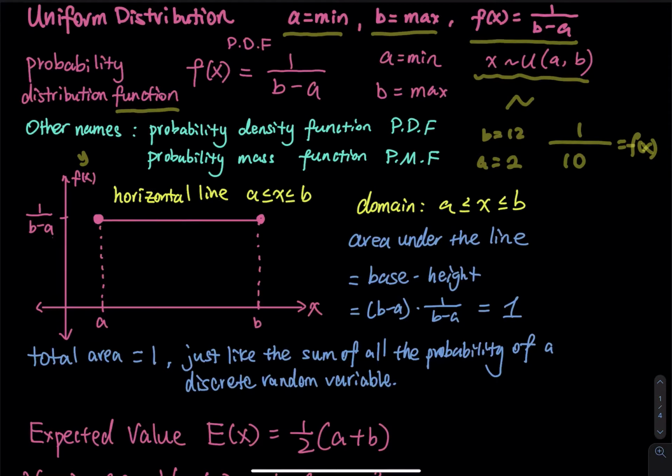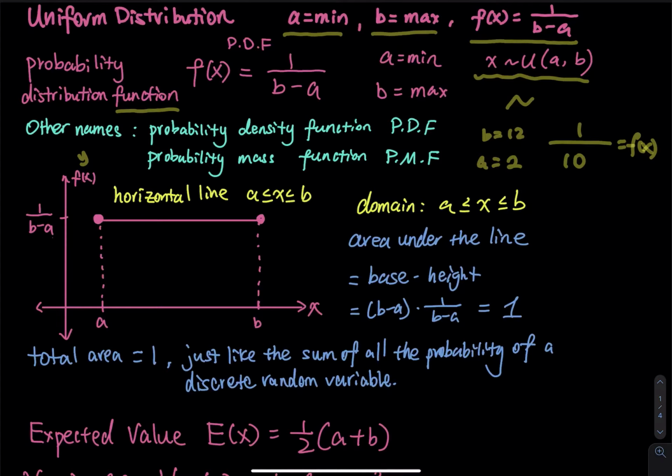The domain means the place where x lives. Do you see the yellow word, the domain? So x is between a and b. I don't care when x is less than a, and I don't care when x is greater than b. I only care about the stuff between a and b. So for the area under this line, how do you find the area of a rectangle? You use base times height, right? The base is b minus a, and the height is the probability density function. If you take a look at that algebra, base times height is equal to 1.